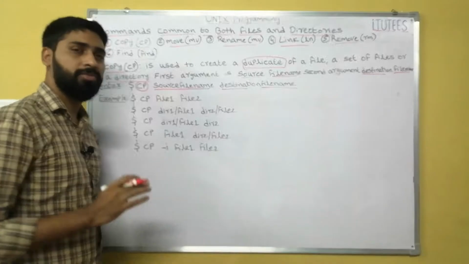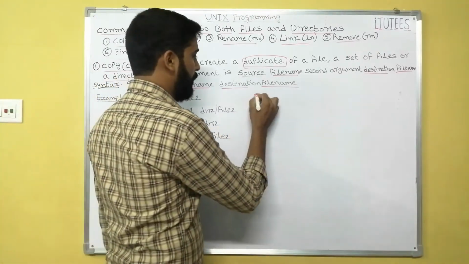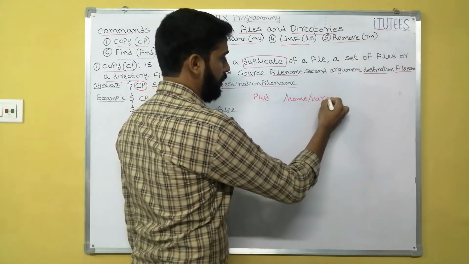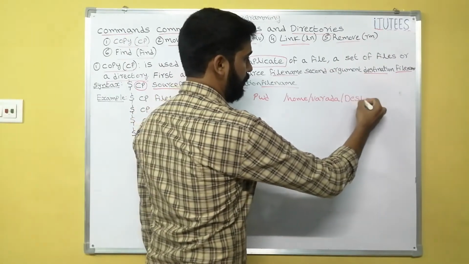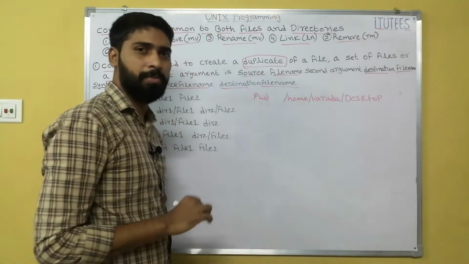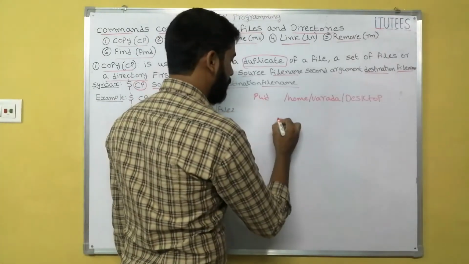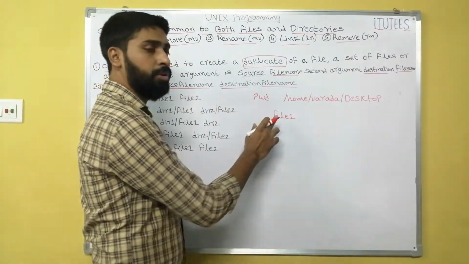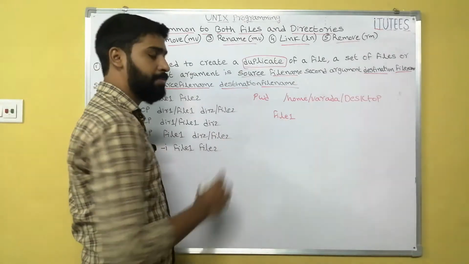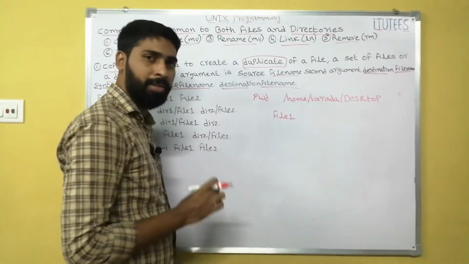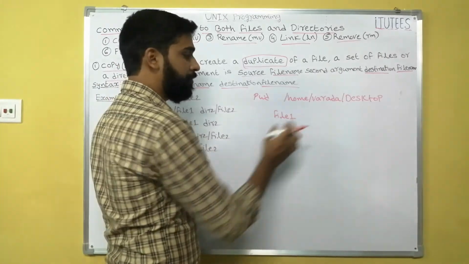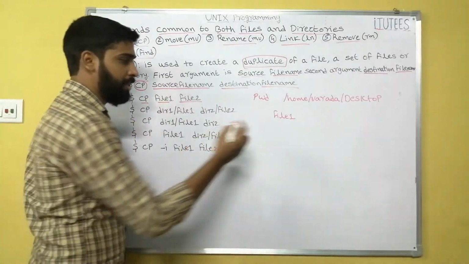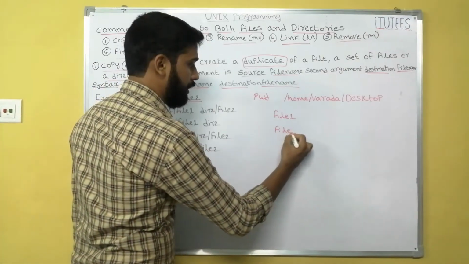Let us discuss one example. My present working directory is home/Varada/desktop, let us assume. This is my present working directory. In this I have file1. Now I want to create another duplicate file with the name file2. So what is the source file name? File1. The destination file name is file2. So I can write cp file1 file2. What happened? The same file is duplicated with another name.